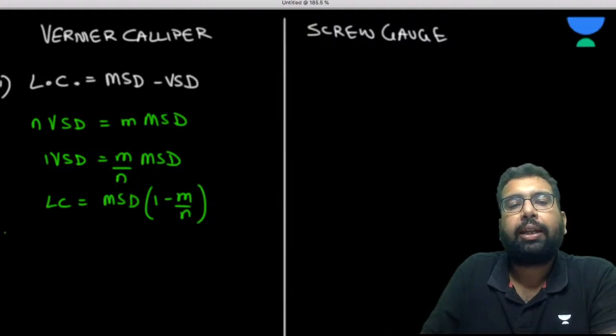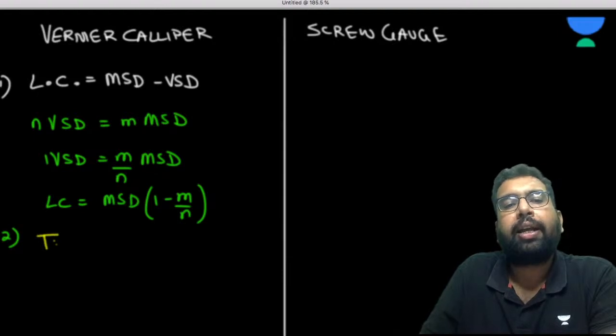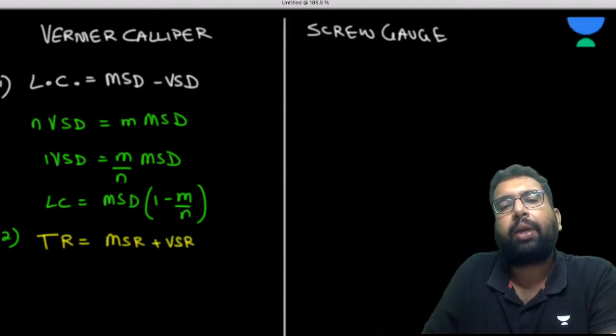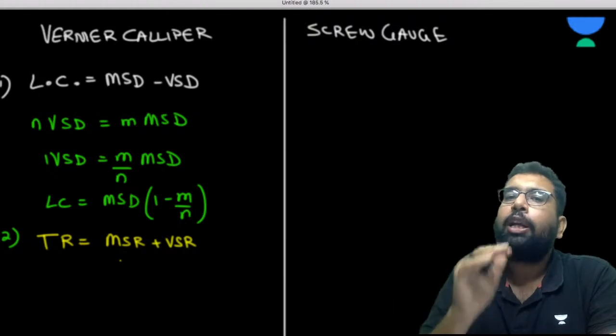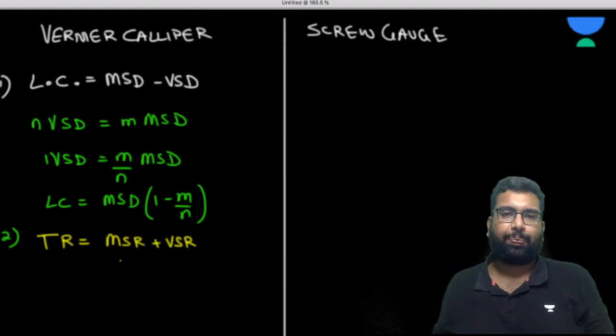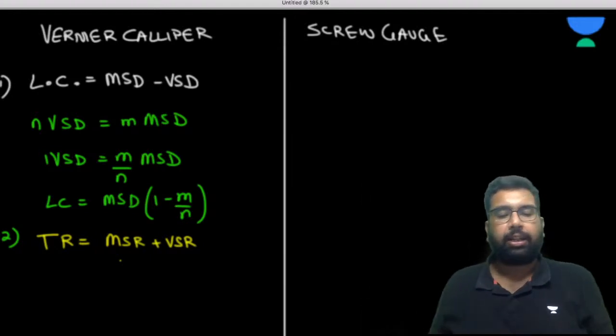Okay, now the second thing in this is the total reading. The total reading or the reading of the vernier caliper, so we call it total reading. So this is the main scale reading plus vernier scale reading. So what is the main scale reading and vernier scale reading? I'll tell you. Before that, I'll tell you the screw gauge thing also, because there are very many similarities in these two. Are you getting my point?